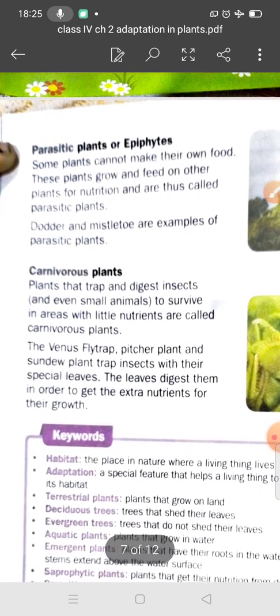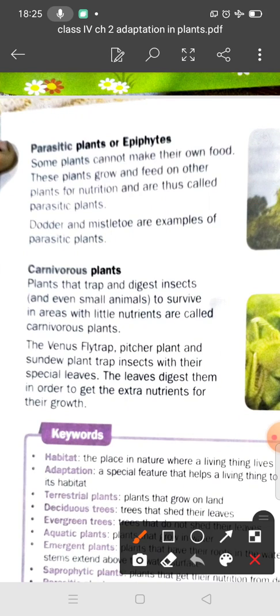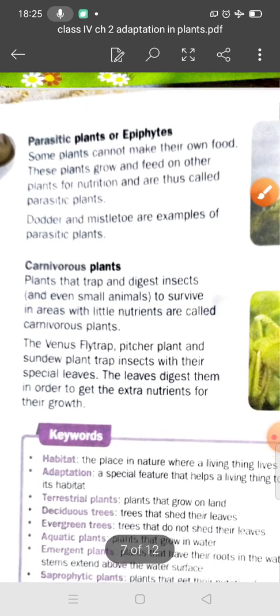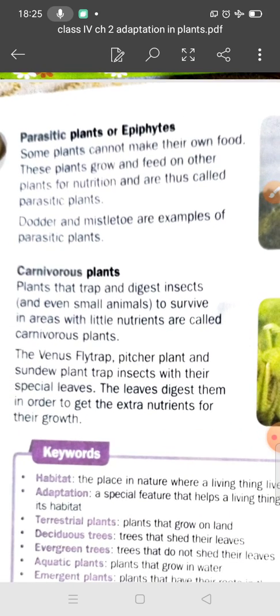Now students, we will discuss the parasitic plants. What are parasitic plants? Some plants cannot make their own food. They depend on other plants.